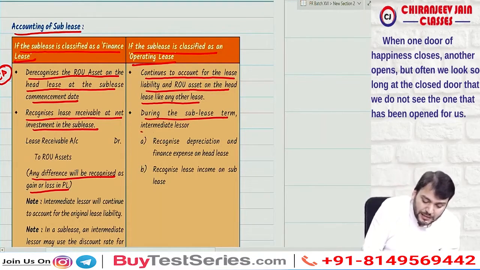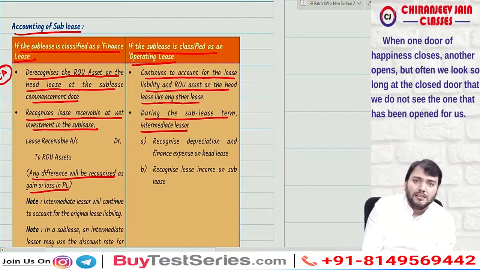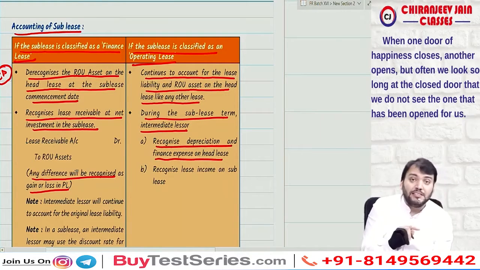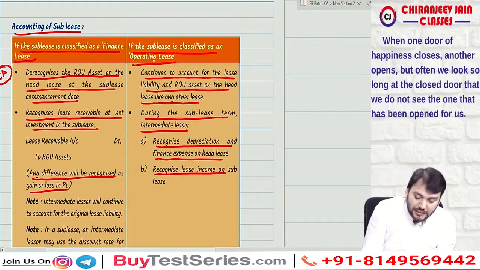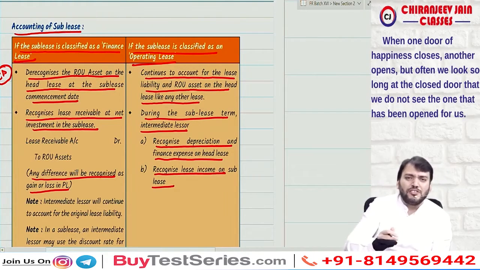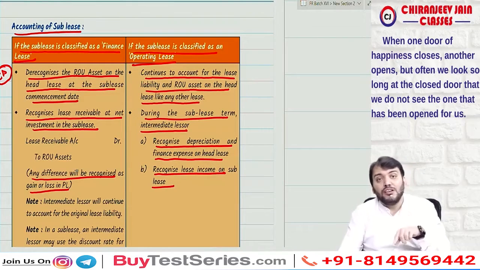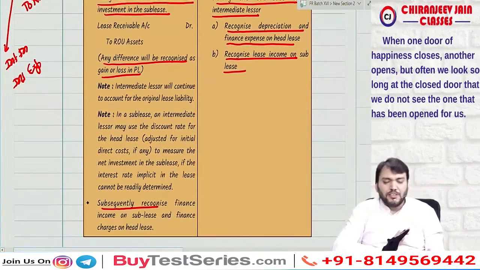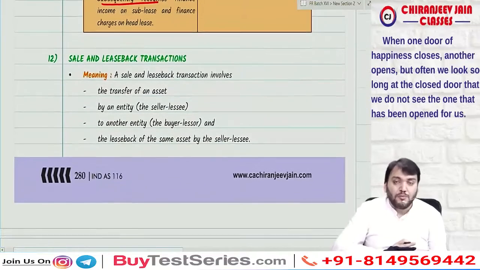During the sublease term, the intermediate lessor will recognize depreciation and finance expense on the head lease, and recognize lease income on the sublease on a straight line basis. I hope you have understood. Correct? Yes sir. For this, I think no question is required. You can take the questions from the question bank, then you can do it on your own. I hope you have understood what sublease is.